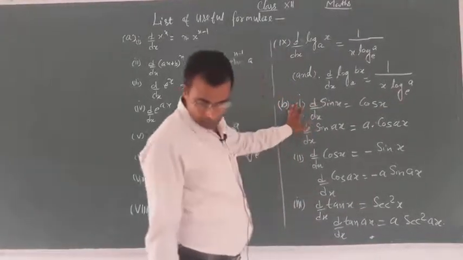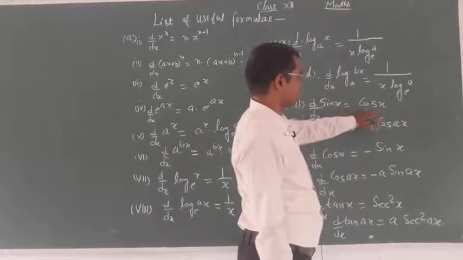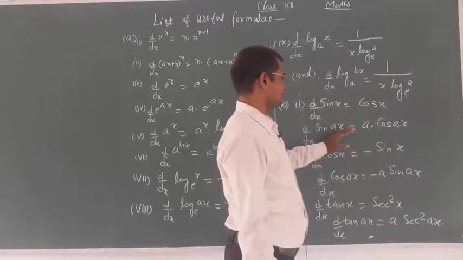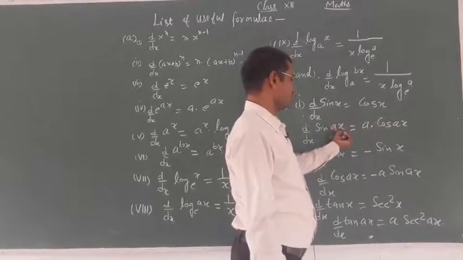In trigonometric functions, derivative of sin x is cos x, and derivative of sin ax is cos ax into the coefficient of x.